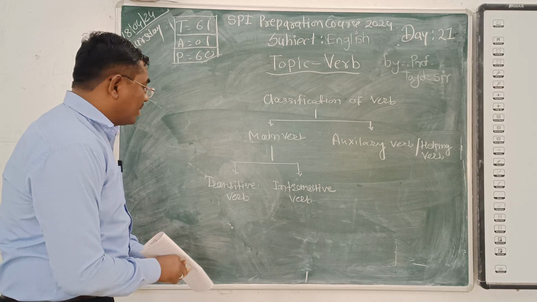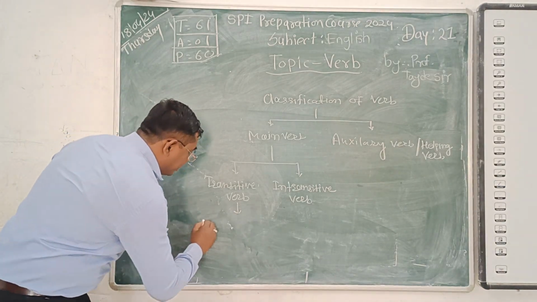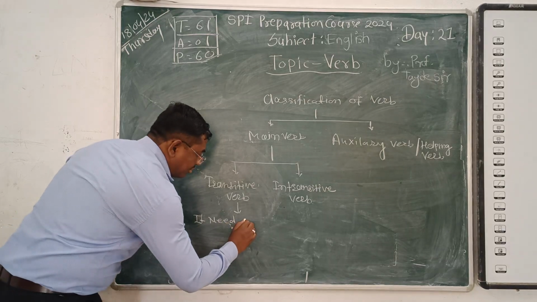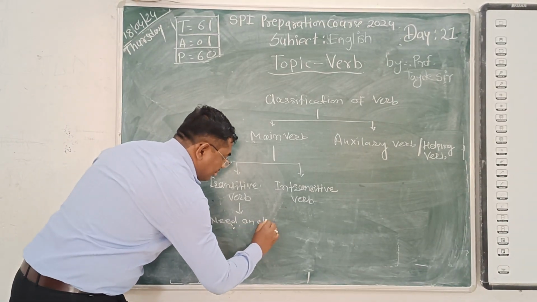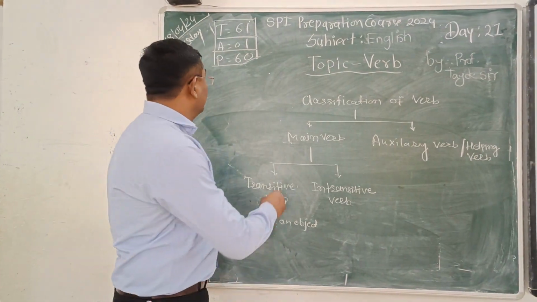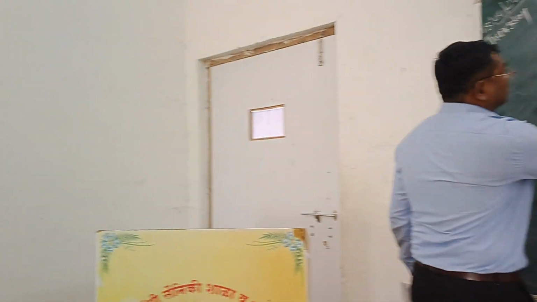For example, here we can say it needs an object. Already I told you, S plus V plus O.